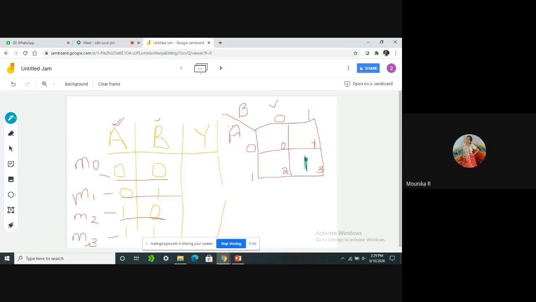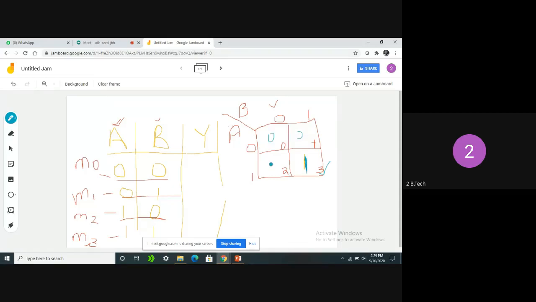So this is the final. Hello? Yeah, tell me. Why are we doing this? For that combination only is the output going to be produced. This cell is going to be produced for which combination? A is 1, B is 1. Okay, sir, we know. For that only the output is 1. Remaining all combinations the output is 0. So here 0, here 0, here 0.